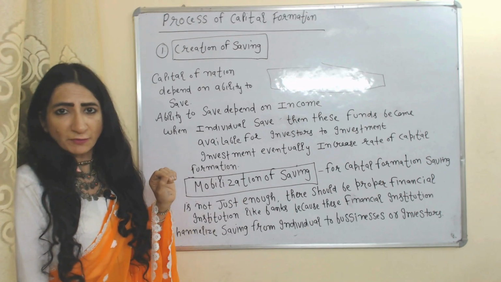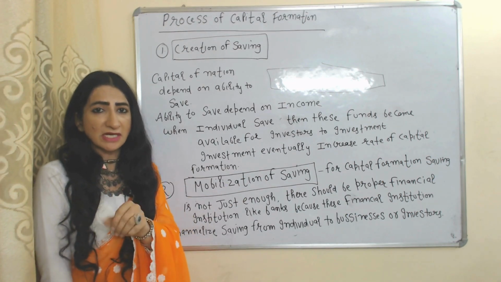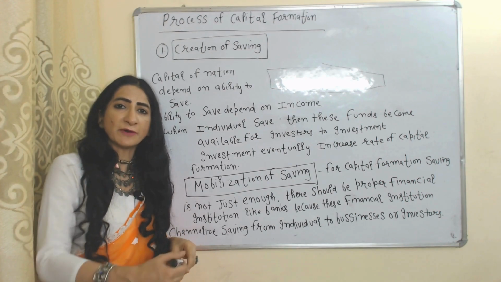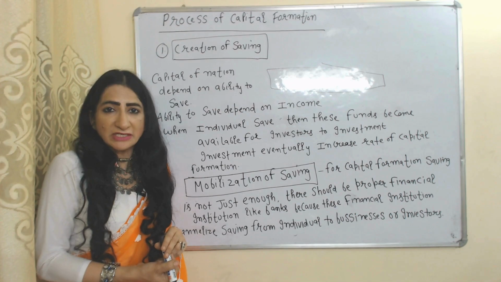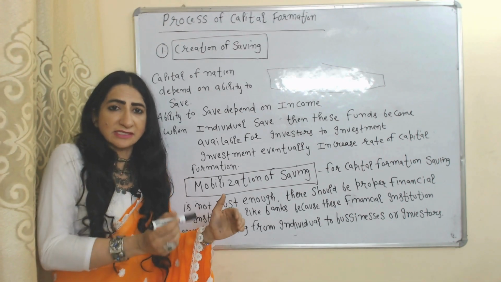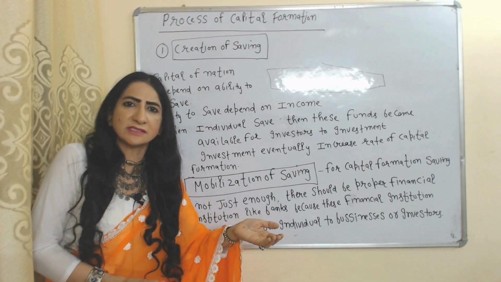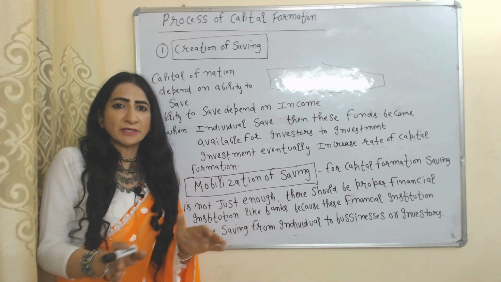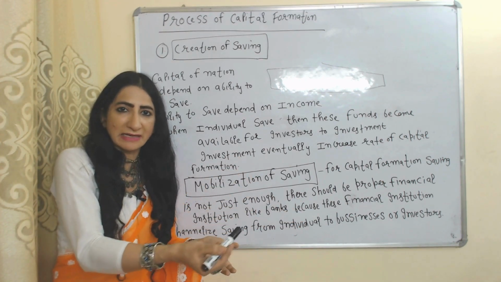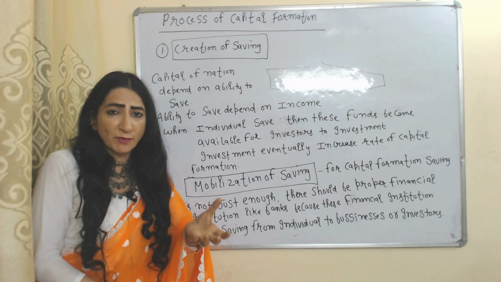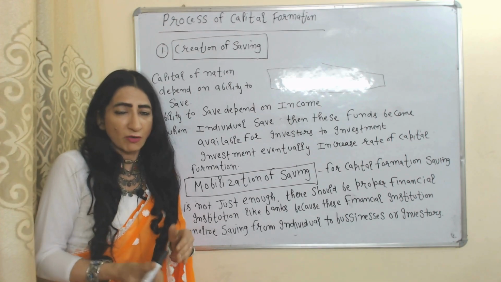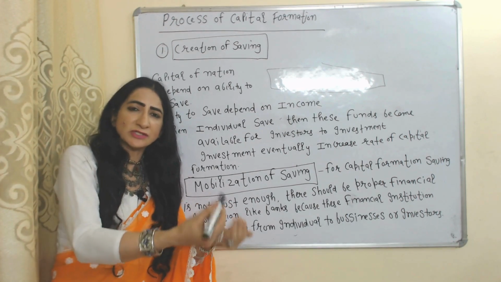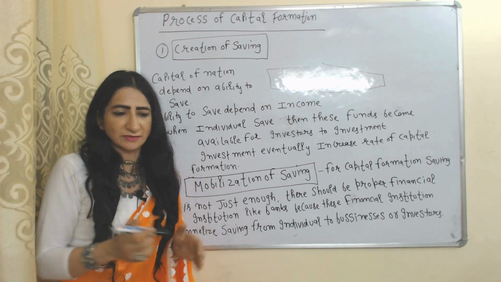The second stage is mobilization of saving. For capital formation, saving alone is not enough. There should be proper financial institutions like banks. But why? Because financial institutions channelize saving from individuals to businesses or investors. For example, you deposit your saving in a bank. The bank will use this fund for giving loans to investors or businesses. Obviously, when they invest, eventually capital formation will increase.